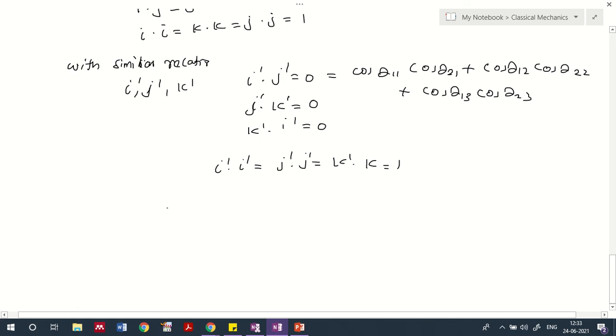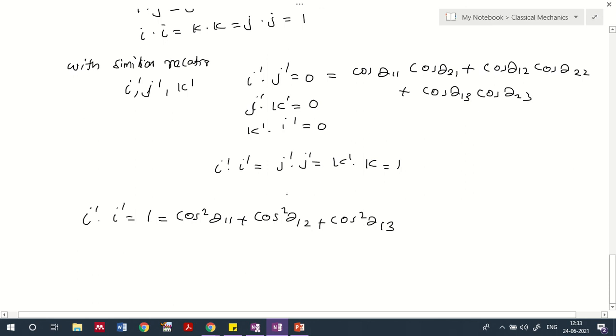And also, now if you understand like this, i dash dot i dash is equal to 1, what it means is cos square theta 1 1 plus cos square theta 1 2 plus cos square theta 1 3 will be equal to 1.